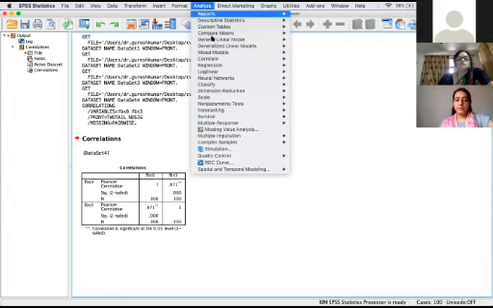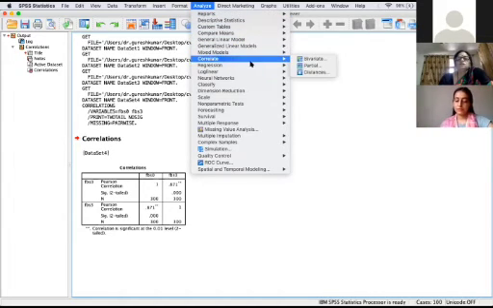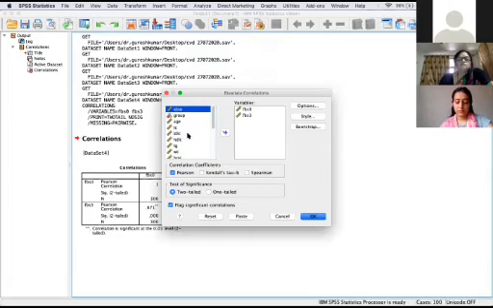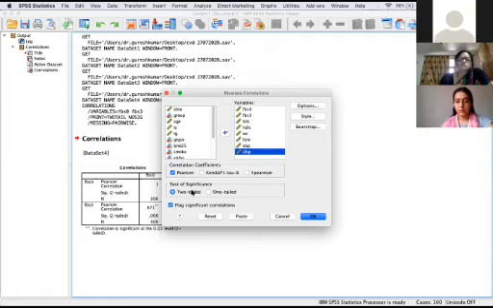Analysis will go, then correlation. Then suppose you want to do more than two variables. Then take other variables that are there. Do this: systolic blood pressure, diastolic blood pressure. Then select the test of significance you want. Generally we take the two-tailed test. And okay.